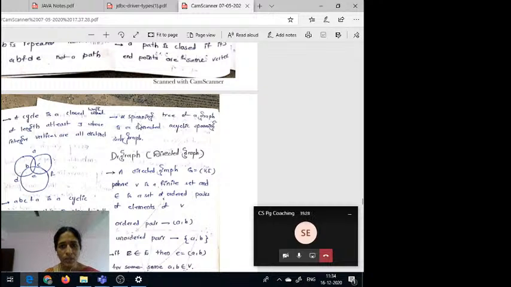So here, one more concept: the spanning tree. What is a spanning tree? It contains all the vertices, but the edges are a subset of the edges. Then we can call it a spanning tree if there are no cycles.